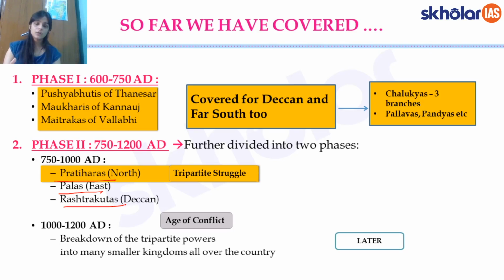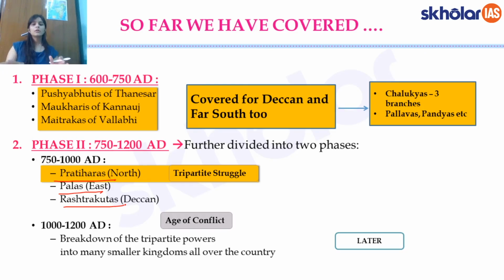Then we also spoke about their political and social life, the system of administration, the economy, and we also spoke about the kind of temple architecture, and I gave some important names of the temples that they had built. And I also spoke, for the literature part, about the poet Rajashekhara, who was at the court of Mahendrapal and his son Mahipal. So this is essentially what we spoke about in this lesson.